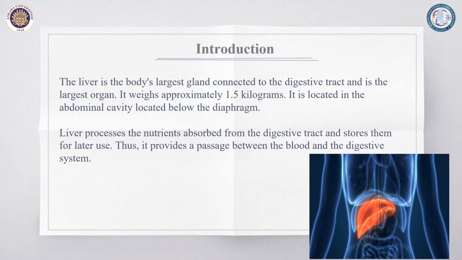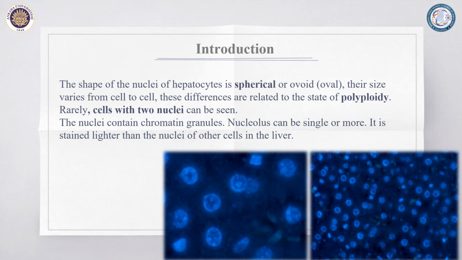The liver is the body's largest gland connected to the digestive tract, and it is the largest organ after the skin. It weighs approximately 1.5 kilograms. The shape of the nuclei of hepatocytes is spherical or ovoid. Their size varies from cell to cell. These differences are related to the state of polyploidy. Rarely, cells with two nuclei can be seen in the liver.